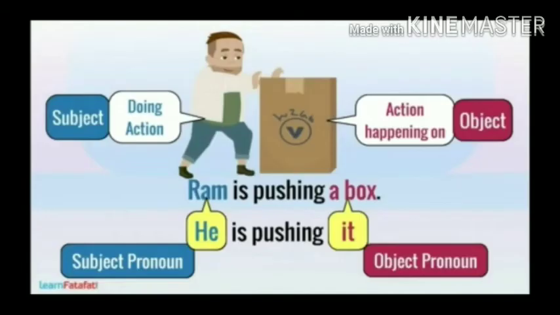Ram is pushing a box. Here, pushing is an action word, that is the verb. Ram is our subject as he is doing an action. Box is our object as the action is received by the box. Now, I will replace this subject and object with the subject pronoun and object pronoun. As Ram is a boy, I am using he. Box is a thing, I am using it. So the sentence will be like, he is pushing it.